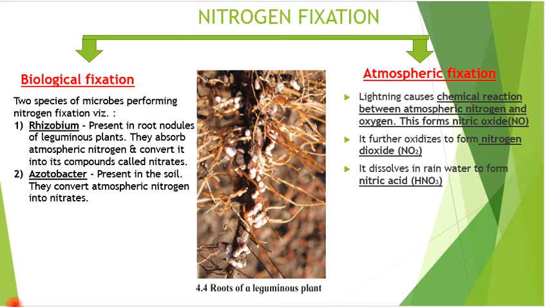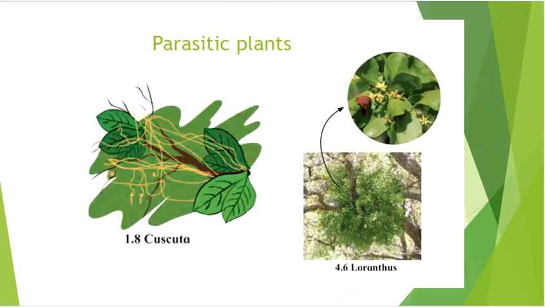Moving on to the other type of nutrition, and that is parasitic nutrition. Plants that do not contain chlorophyll are heterotrophic. They grow in or on the other plant body for obtaining food. Plants like Cuscuta and Loranthus are parasitic plants. Both these plants grow on the host plant body and suck nutrition from the plant body and grow.